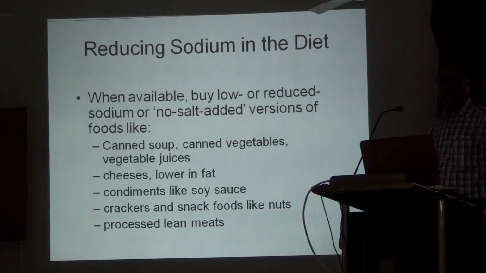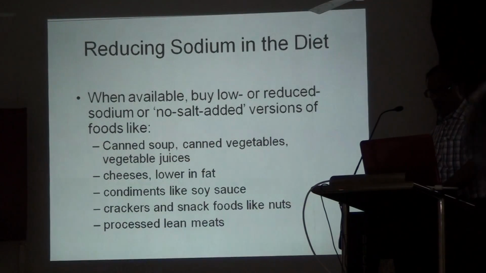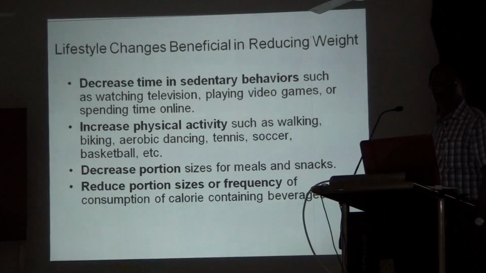Reduce sodium in the diet by choosing low or reduced sodium or no-salt-added versions of foods like canned soup, canned vegetables, vegetable juice, cheeses that are low in fat, condiments like soya sauce, crackers, and snack foods like nuts, and processed lean meats.